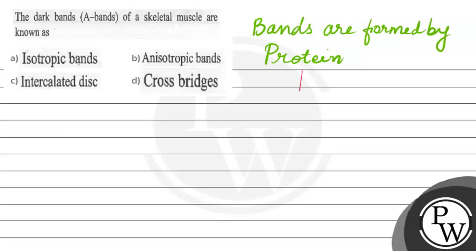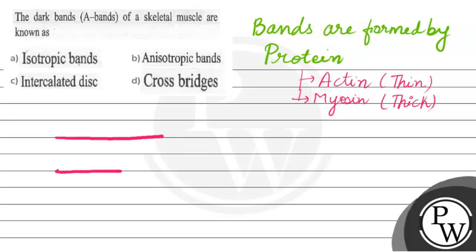These are actin and myosin. Actin is thin in nature while myosin is thick in nature. Actin और myosin के arrangement से there is the formation of bands in muscle. For example, let me take arrangements as this is the myosin band, the thicker one which is present.